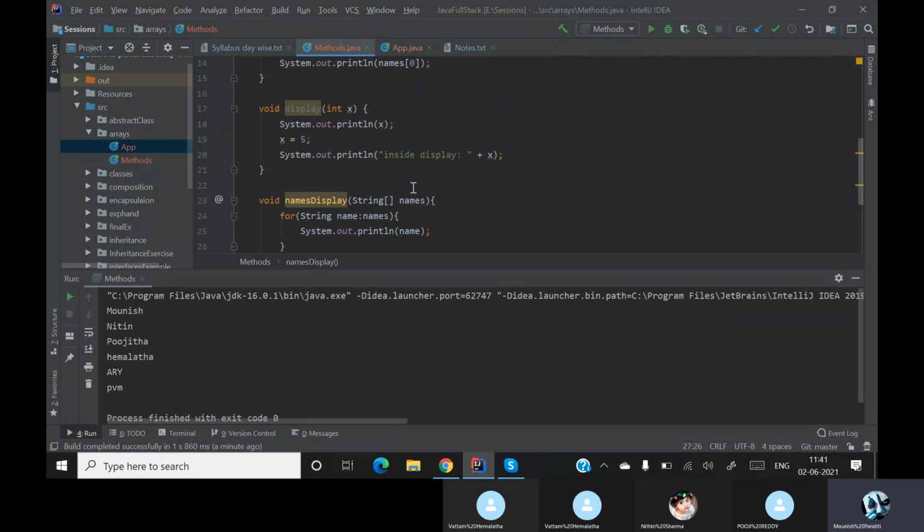Call by reference means passing the address. Call by value means passing the value. When you are passing the address, you can change the variable value. When you are passing the value, you can't change the value of that variable. Am I clear? Yes, sir.